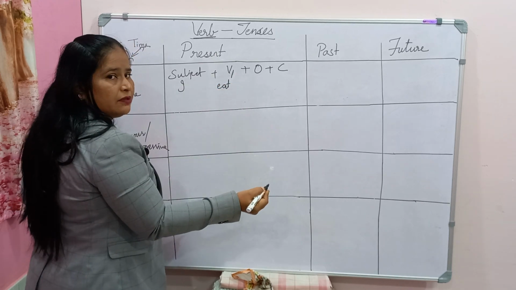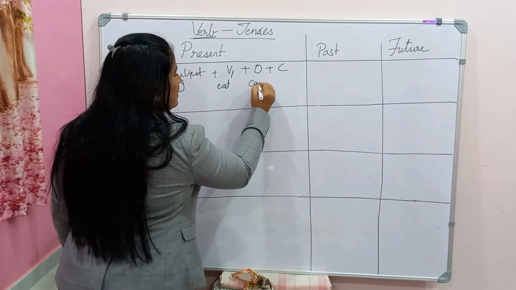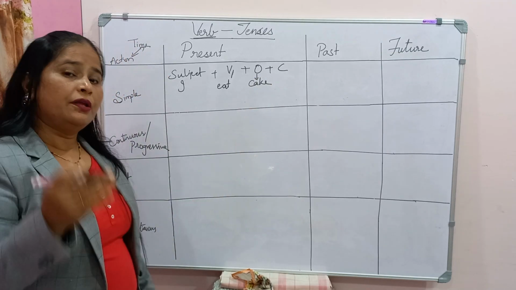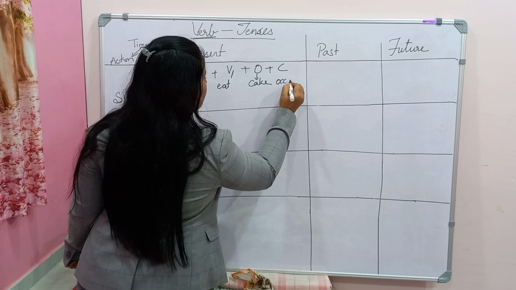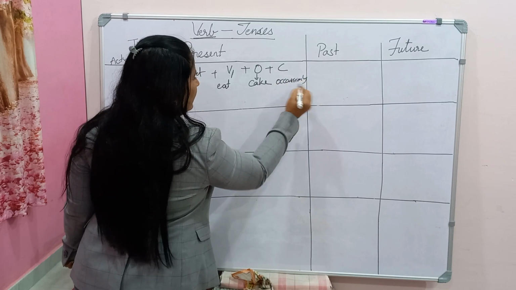What do I eat? Cake, banana, fruit or something. Let us take I eat cake. So this is our object. Then when do I eat? Occasionally. It's not my regular job. I eat cake occasionally.